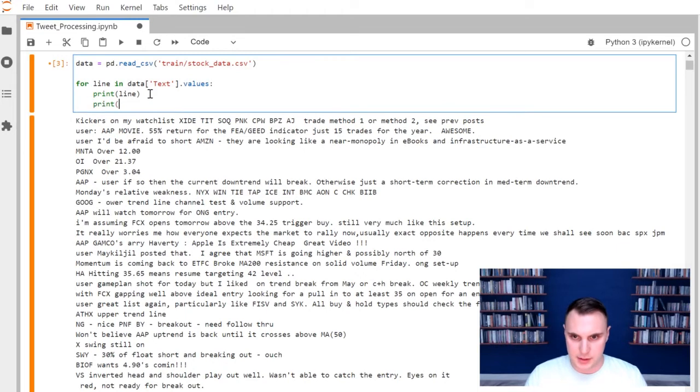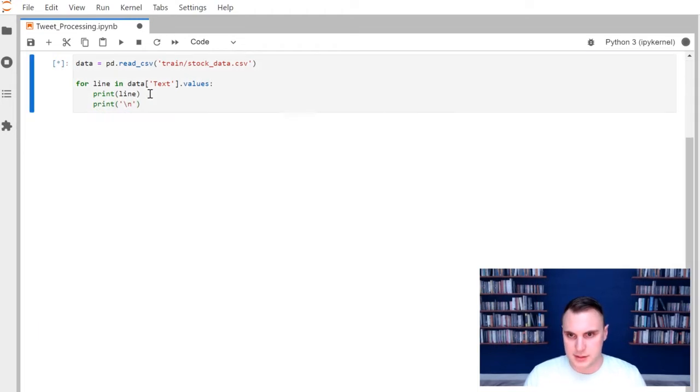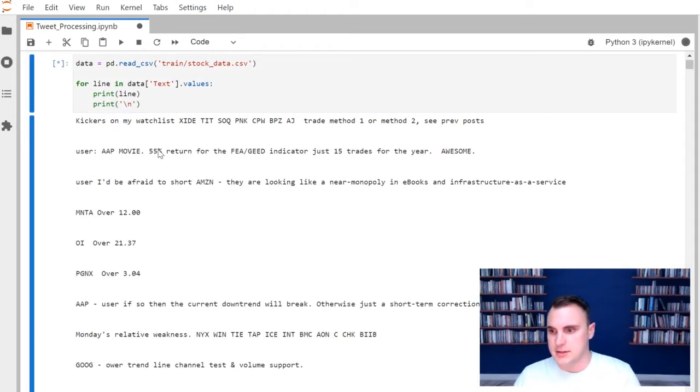One more thing, I'm just going to print \n just to keep them spaced out a little bit more. But as you can see, we have a whole bunch of tweets, and tweets are unique because there's a lot of shorthand, a lot of abbreviations, a lot of punctuation or emojis or any other sort of thing in here. So in order for us to start reading some of this, we're going to have to do a lot of pre-processing to these tweets.